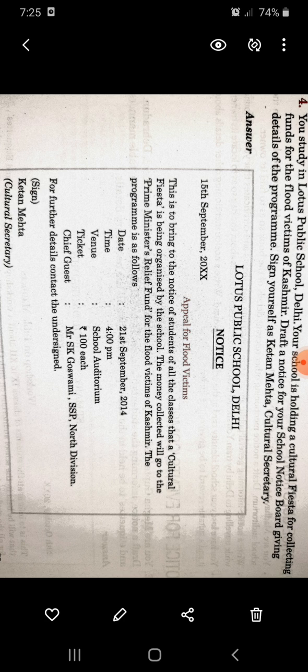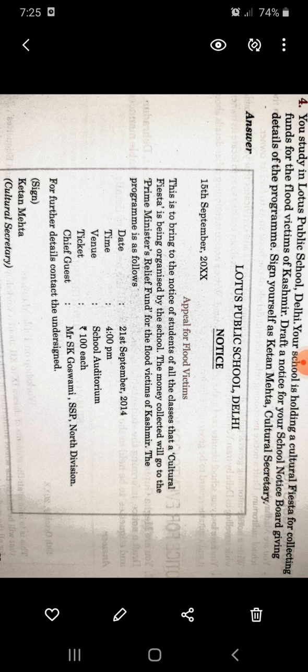Okay, so the money, we are going to collect funds. We'll send the fund to the Prime Minister Relief Fund. There is a funding system started by the Prime Minister, known as the Prime Minister Relief Fund for the flood victims of Kashmir. So we are sending our money for flood victims in Kashmir.